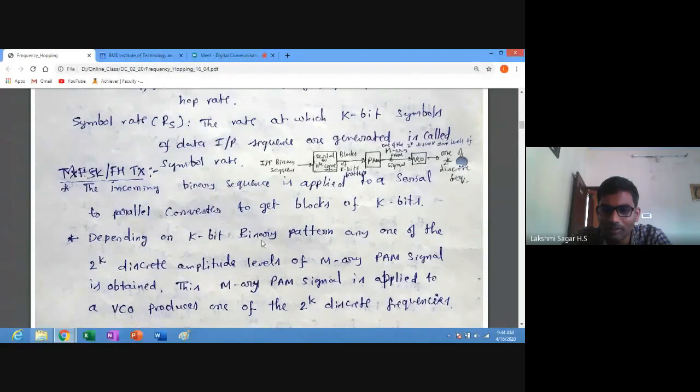Depending on the k-bit binary pattern, any one of the 2 power k discrete amplitude levels of the MRA PAM signal can be applied. If the block is 1000, then the amplitude level will be considered as 8. If the k bits contain 0001, then its amplitude level will be considered as 1. Depending on the input binary values, the PAM generates a pulse with discrete amplitude levels.